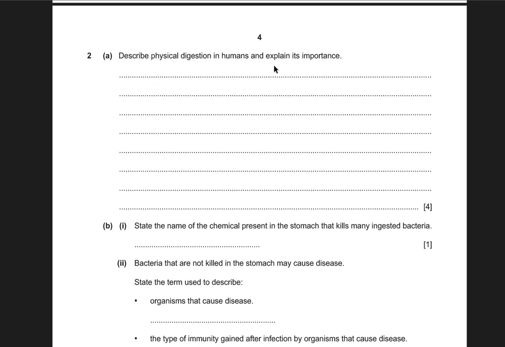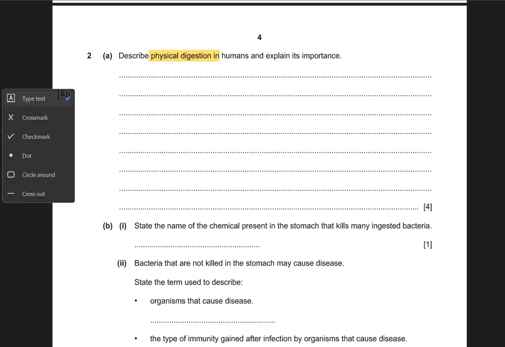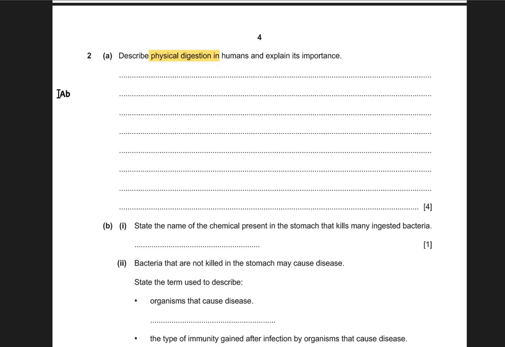Describe the physical digestion in humans and explain its importance. So the word physical digestion means that we just need to describe the passage of food from our mouth to the stomach, alright, and explain its importance. So what is the passage of food? The food starts its journey when we take the food inside our mouth, obviously. All right. So what will happen?